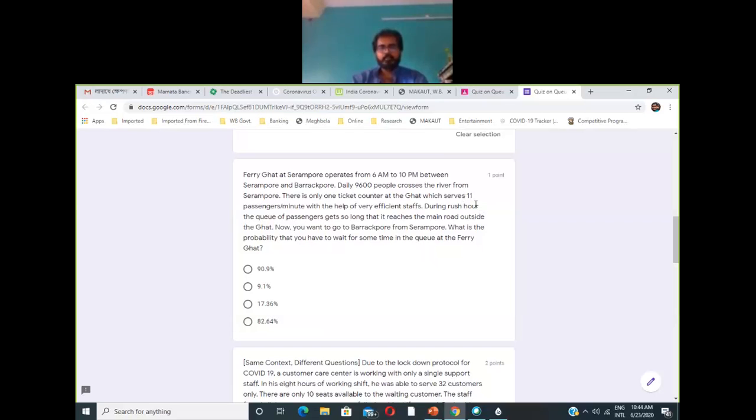So with the help of efficient staff, during the rush hour the queue of the passengers gets so long that it reaches the main road outside the ghat. It means that there is no limit on the capacity of this system, the size can be infinite. So this statement is denoting that the size of the queuing system is infinite. So no capacity is given to you, it means it is with an infinite capacity. Okay, so now you want to go to Barakpur from Sirampur.